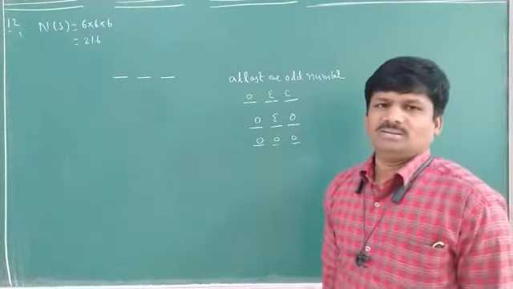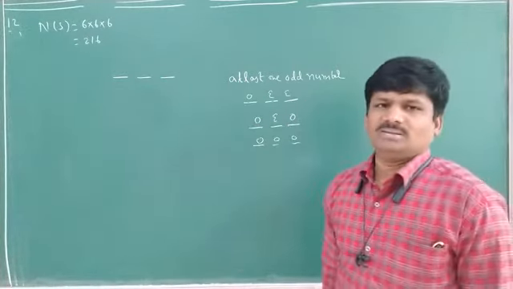From this 216, let E be the event. Suppose E is the event of getting at least one odd number. What will be there? 1, 2, 4, or 2, 1, 4, next 2, 4, 1. These are all one odd number, two odd numbers, three odd numbers.